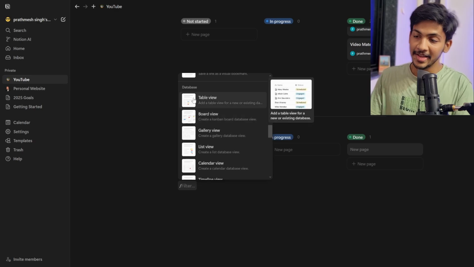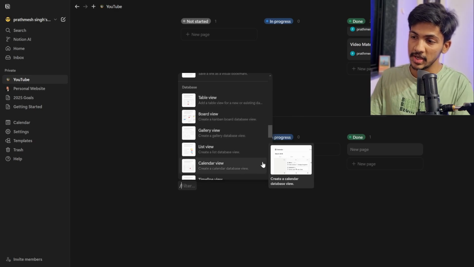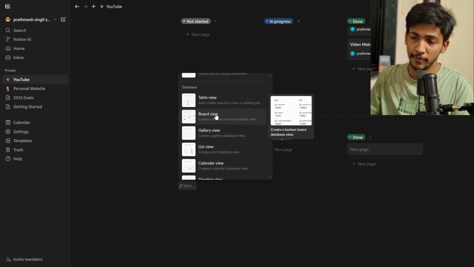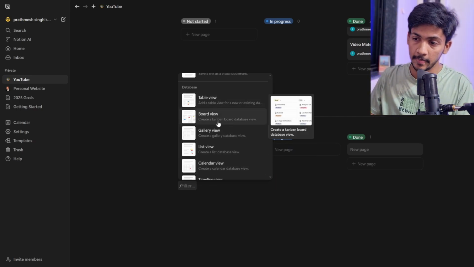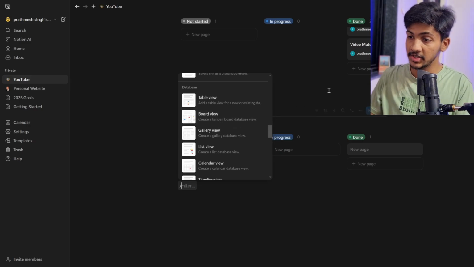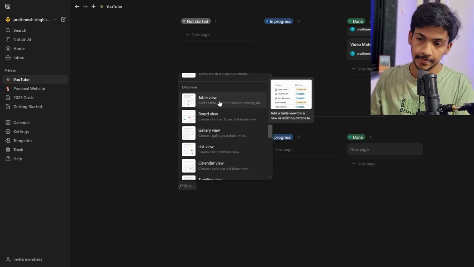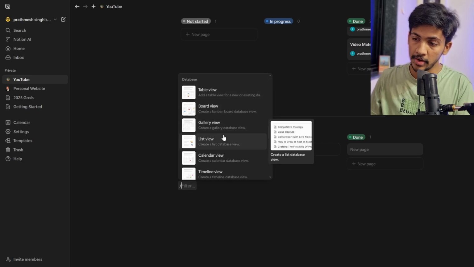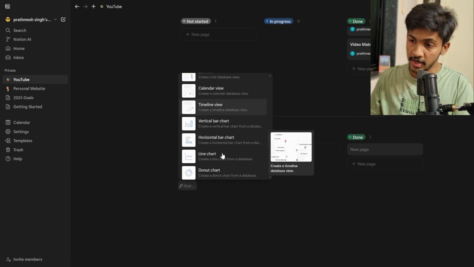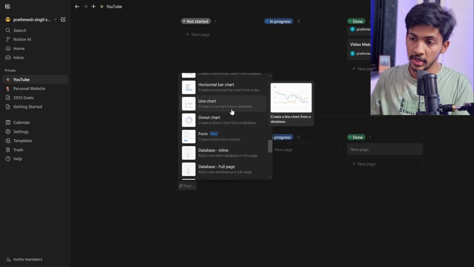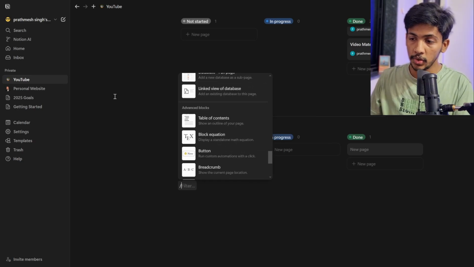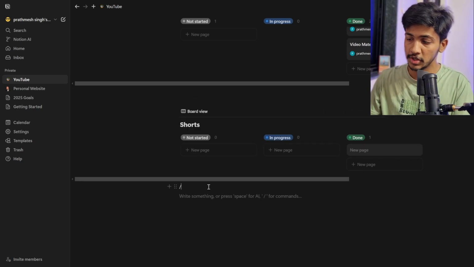And here is the real cool thing, the databases. Databases are just kind of a table where you have rows, primary keys or secondary keys, those types of things. There are many types of databases. These are board view, the Kanban board databases that I showed you above. And these are table view, just rows and columns with tags and all. You can pick one of those and create your own template. These are list view, calendar view, timeline view, vertical line chart, donut. You can track your finance and all with the charts. You can do anything. This is just a short preview of Notion and how useful it is.